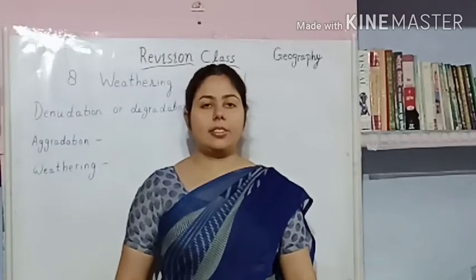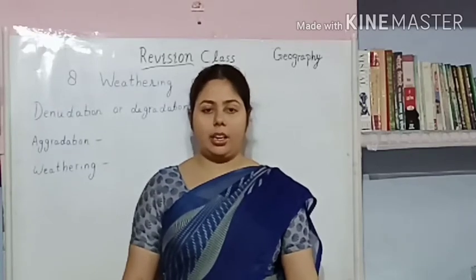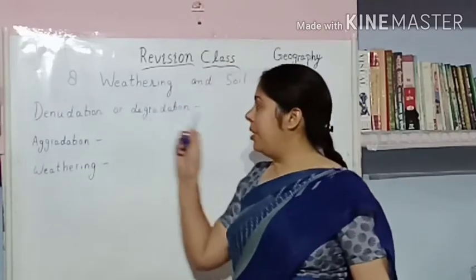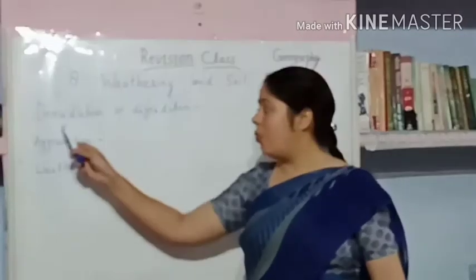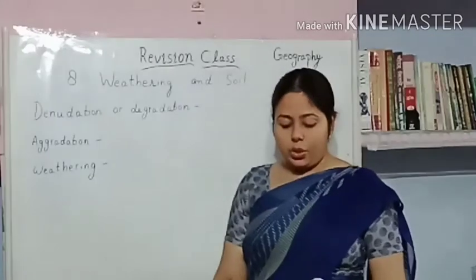Now students, let's revise Chapter 8, Weathering and Soil. In this chapter we should know what denudation or degradation is.